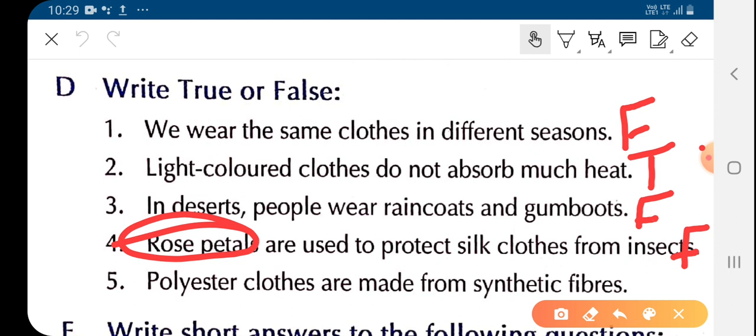Polyester clothes are made from synthetic fiber. As we have studied in the chapter, polyester is a kind of synthetic fiber. Polyester fibers are synthetic, prepared in labs and factories. So the statement that polyester clothes are made from synthetic fiber is true. So you will write true in the last sentence.